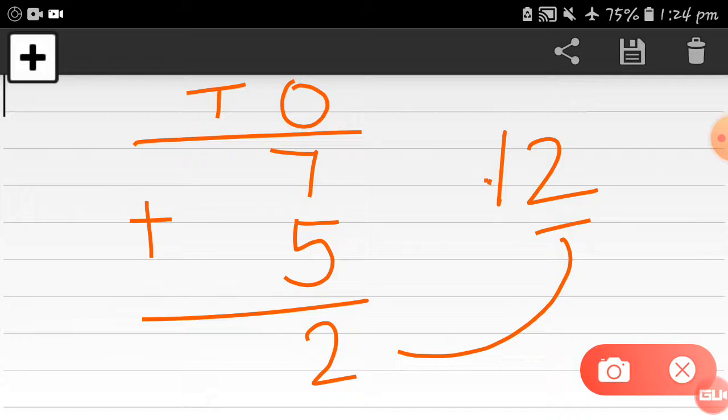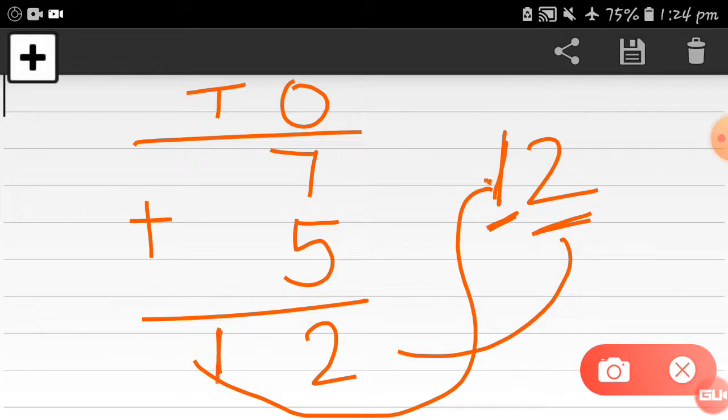Here this one number is remaining. There is no number in the tens place, right? So you have to write down this one in the tens place, because this 2 is at the ones place and this 1 is at the tens place. So here is your answer, 7 plus 5 is equal to 12. Let's take one more example to understand very easily.